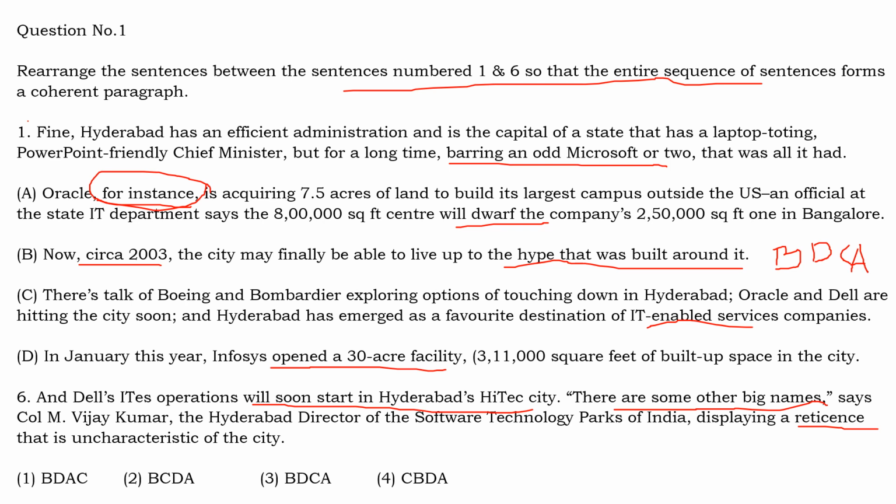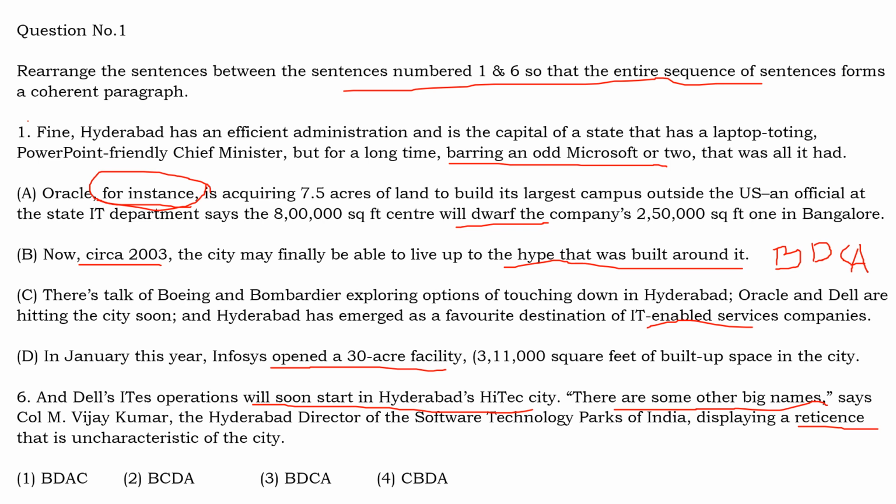So in any VARC question, whether it is RC, critical reasoning, para jumble, para summary, etc., it is very important to understand the entire passage without any ambiguity. That is why I'm giving you the reason for this one. So the sequence will be BDCA.